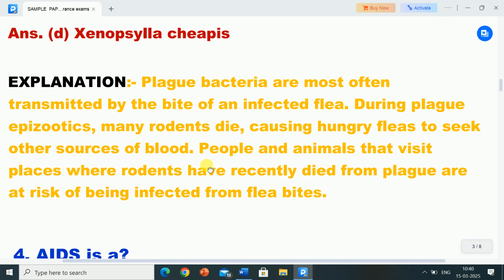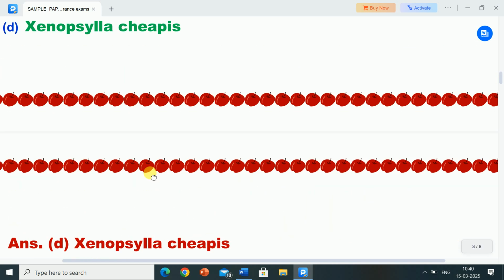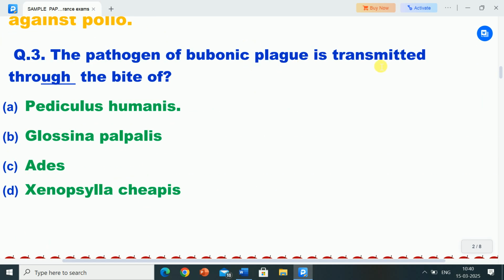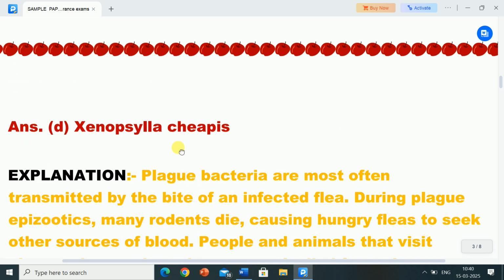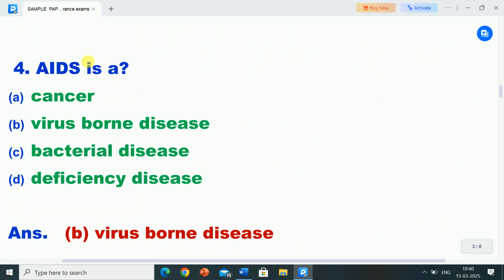Its explanation is, plague bacteria are most often transmitted by the bite of an infected flea. During plague epizootics, many rodents die, causing hungry fleas to seek other sources of blood. People and animals that visit places where rodents have recently died from plague are at risk of being infected from flea bites. So the pathogen of bubonic plague is transmitted through the bite of Xenopsylla cheopis.